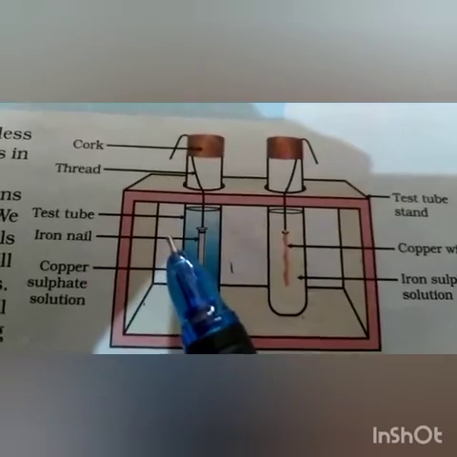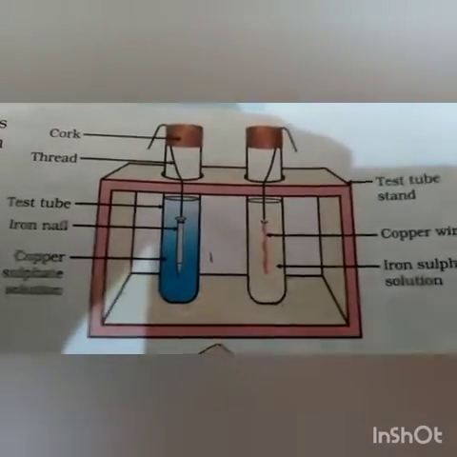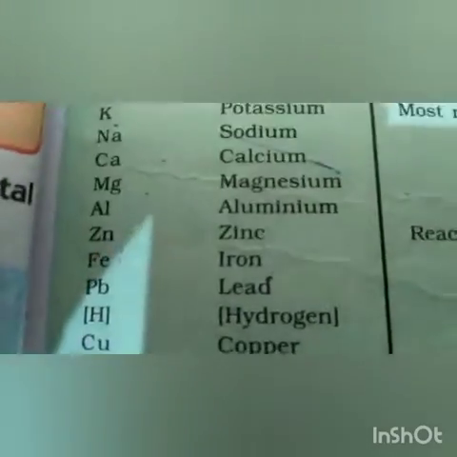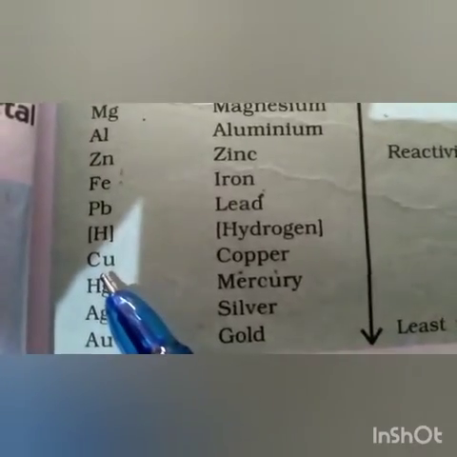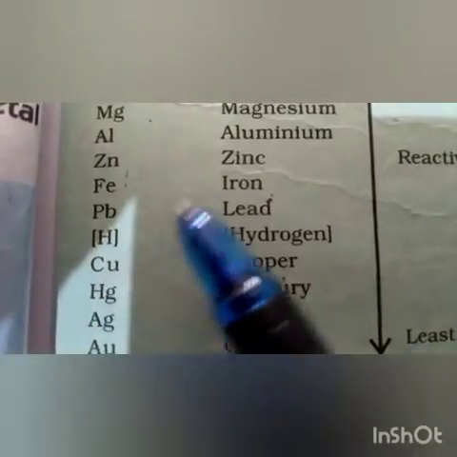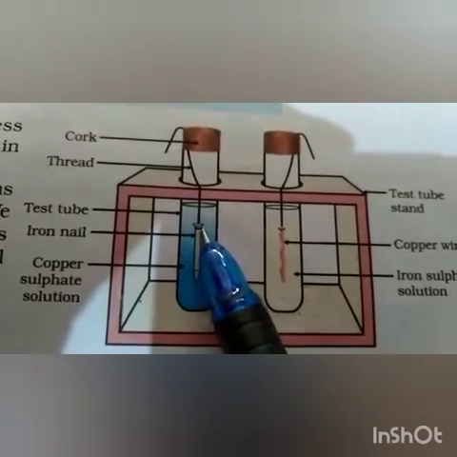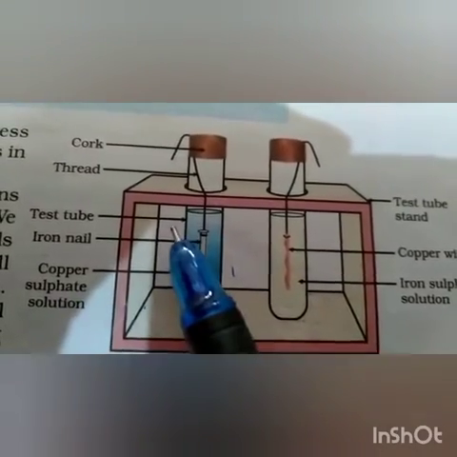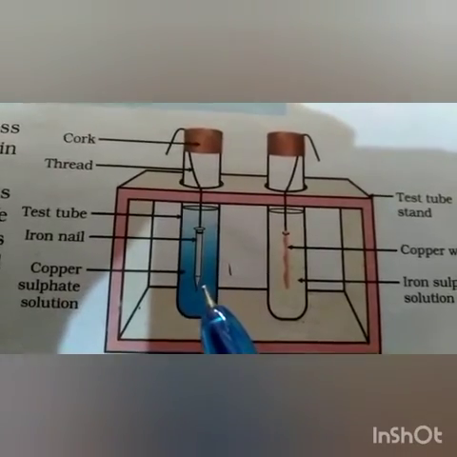Why? Because iron is more reactive than copper. You can see here in the reactivity series, this is iron and this iron is placed above copper. So this iron is more reactive than copper. So this iron will displace copper and it will form iron sulfate, and when the iron sulfate is formed, the color changes to white.